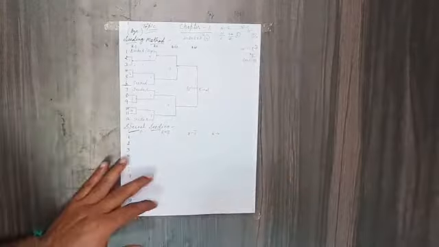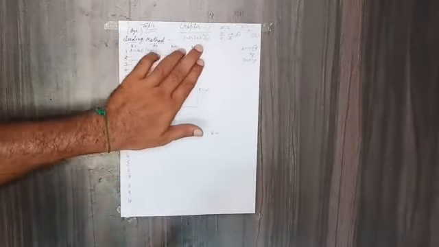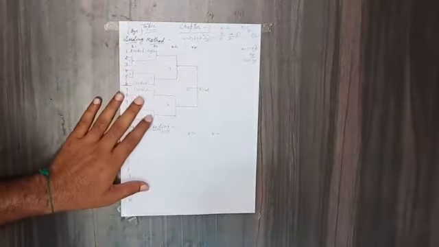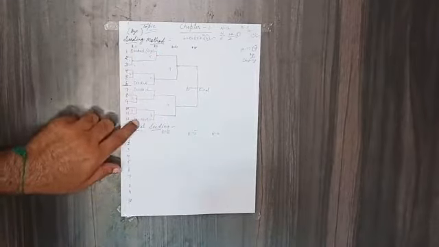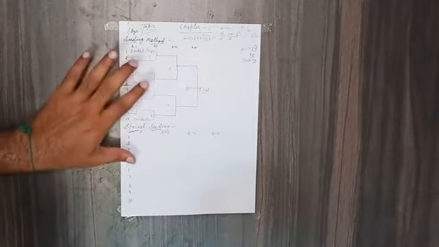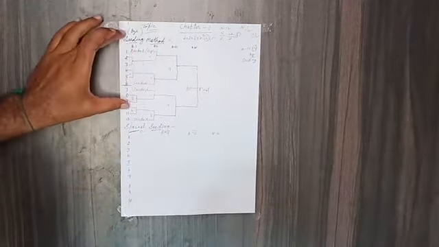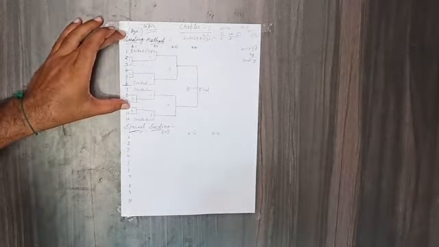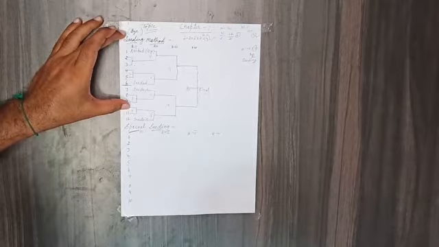Number of matches 11. Number of rounds 4. Total seeds 1, 2, 3, 4 we have given. This is the simple seeding method which will be followed by every competition or tournament.